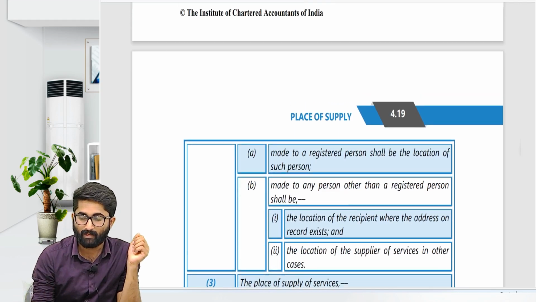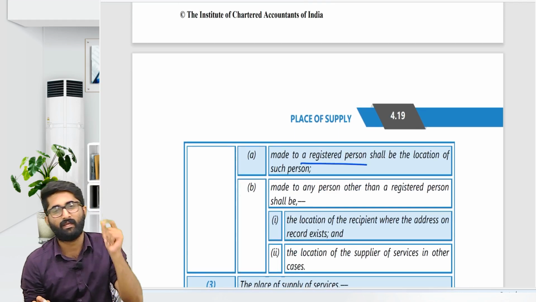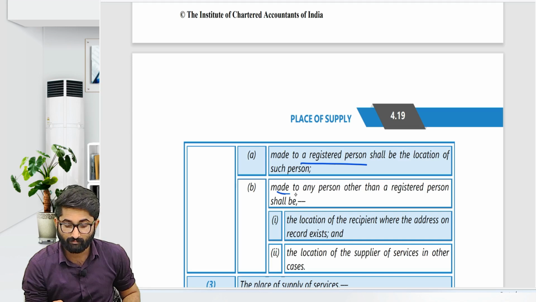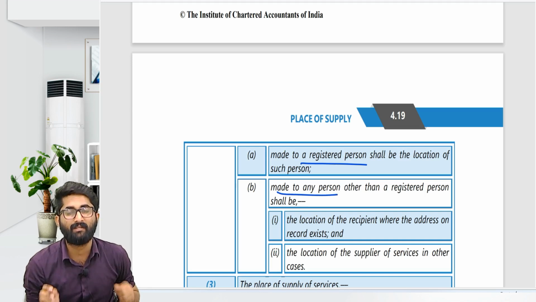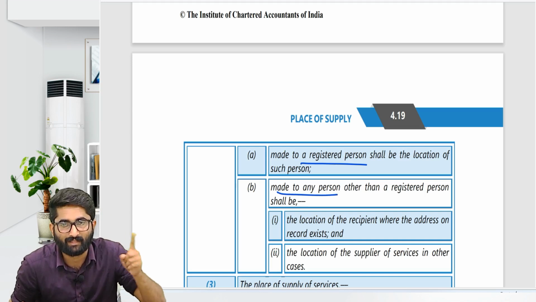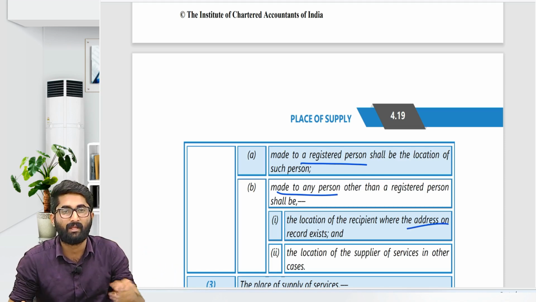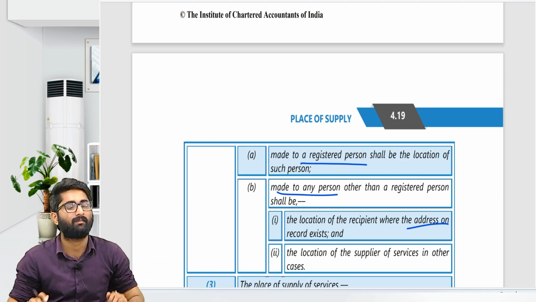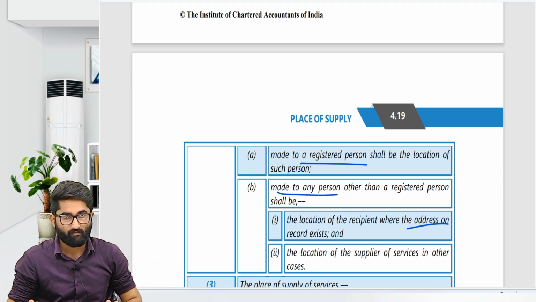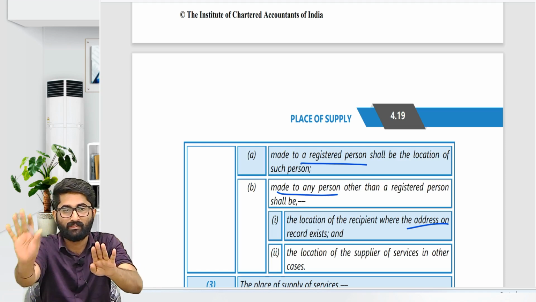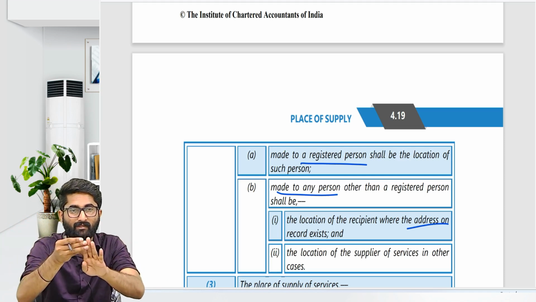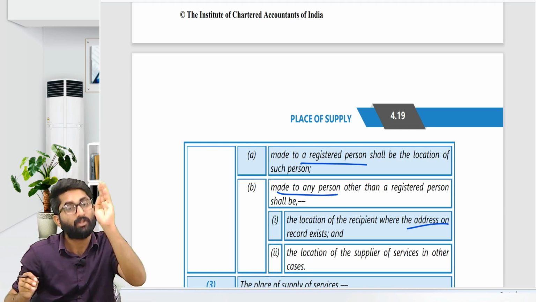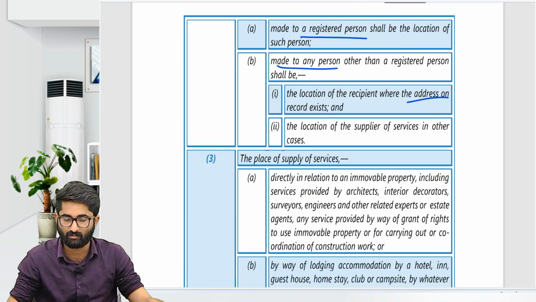If the supply of service is made to a registered person, then the location of such registered person will be the place of supply. If made to a person other than a registered person, then if you get his address, his address will be the place of supply. If you don't get his address, then the location of the supplier itself is the place of supply. Getting this? You are giving services to an unregistered person. If you can get his address, then his address will be the place of supply. If you cannot get his address, then your place will be the place of supply. That is section number 12 subsection 2.